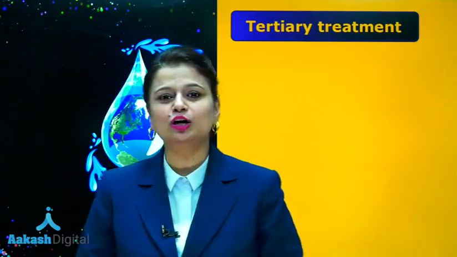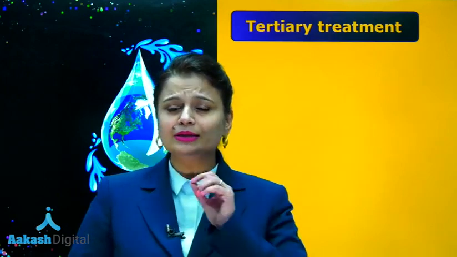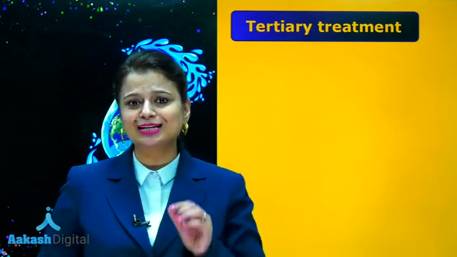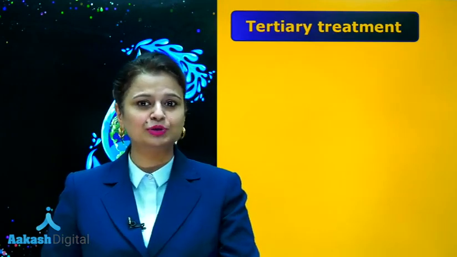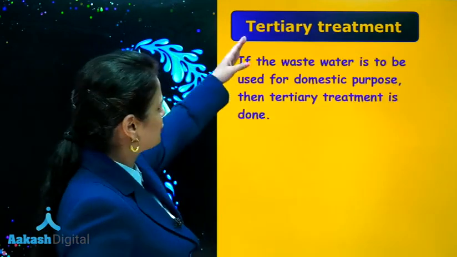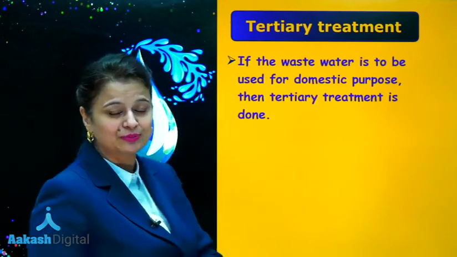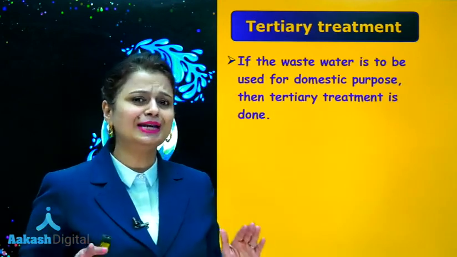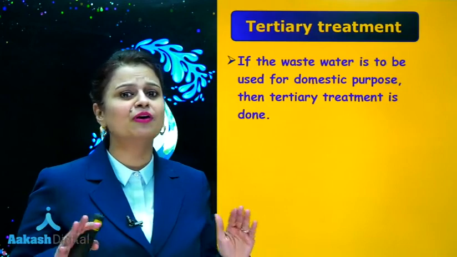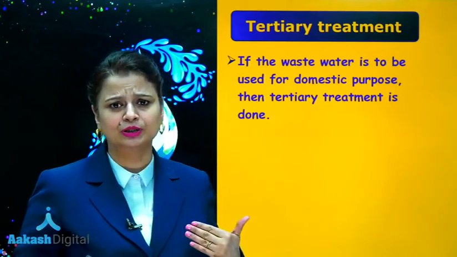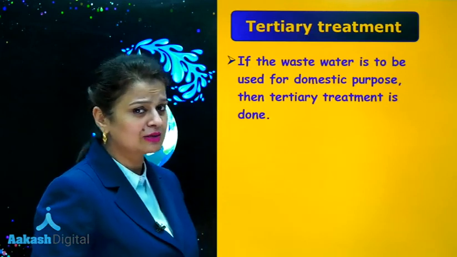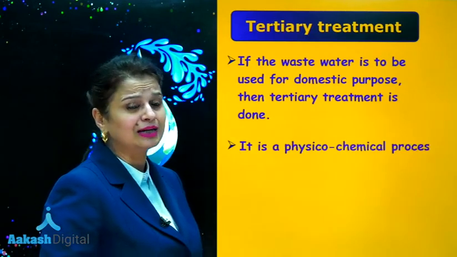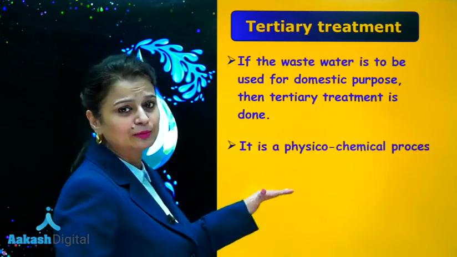So now we are going to talk about tertiary treatment. Now secondary effluent, if it has to be used for domestic purpose, then it must be treated once again, and this treatment is known as tertiary treatment. It is not going to use any microbes for the purpose of purifying water. Here we are going to use physical and chemical processes. That's why you are going to say that it is a physico-chemical process.